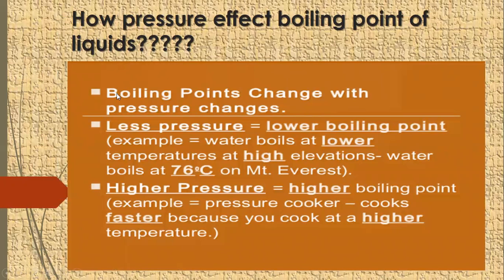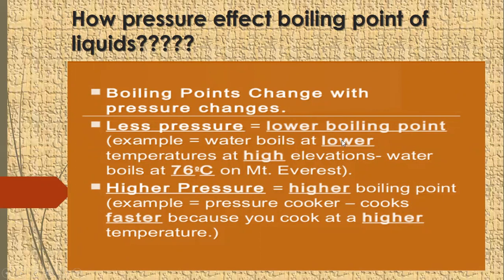How does pressure affect the boiling point of a liquid? Boiling point changes with change of external pressure. With less external pressure, water or any liquid boils at a lower temperature.